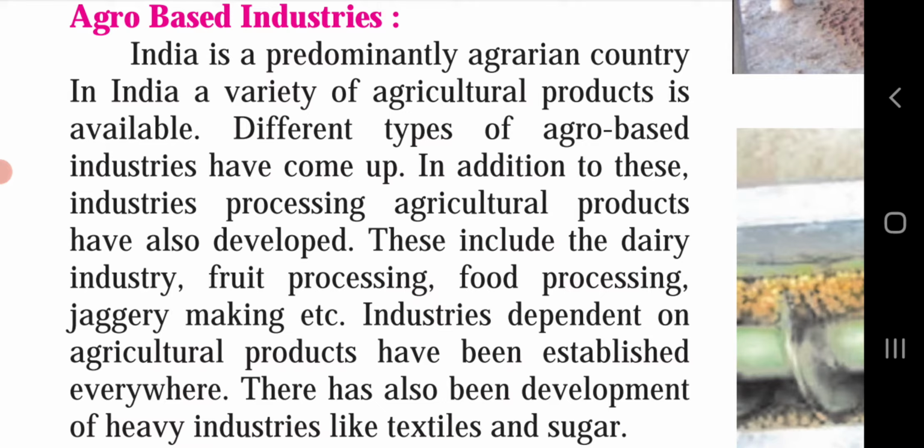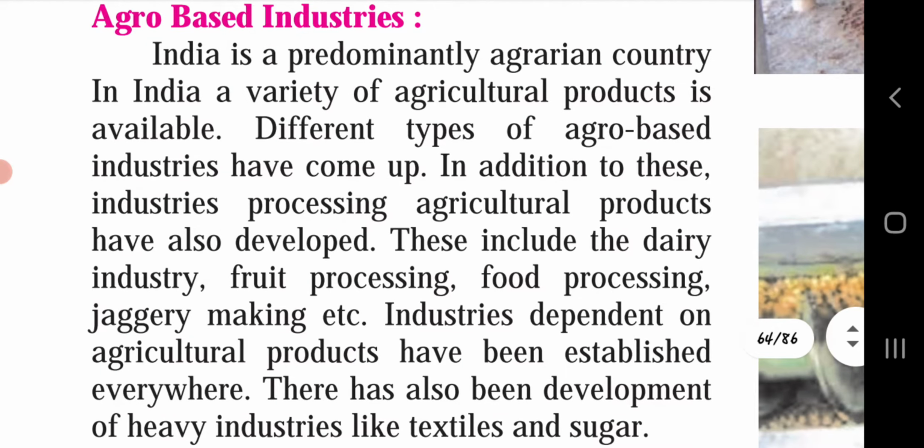There has also been development of heavy industries like textile and sugar. So as we are talking about our country being agro-based, meaning we are related to our agriculture production, agro-based industries are maximally seen in our country, but we also have different heavy industries like textiles.